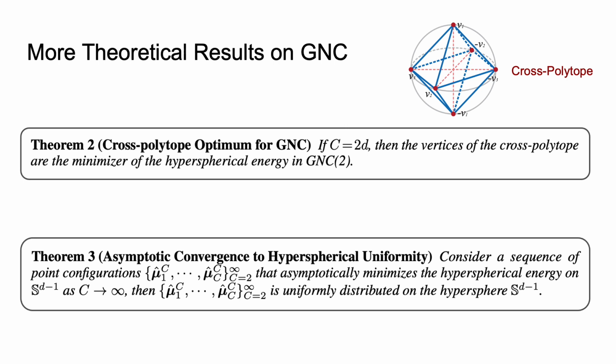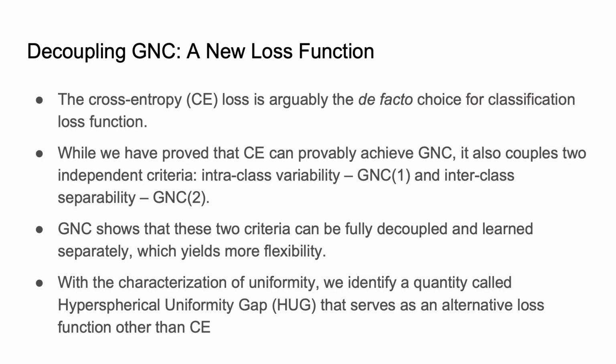Additionally, we also have some theoretical results in the case of D smaller than C. Theorem 2 shows that cross-polytope is also an optimum for GNC. Theorem 3 connects hyperspherical uniformity with minimizing hyperspherical energy. Then we decouple the GNC hypothesis for designing a new loss function.